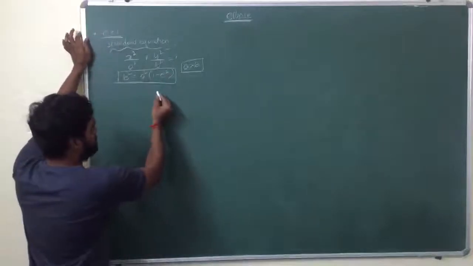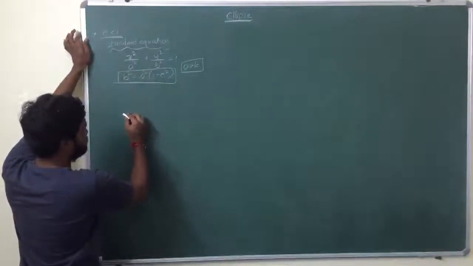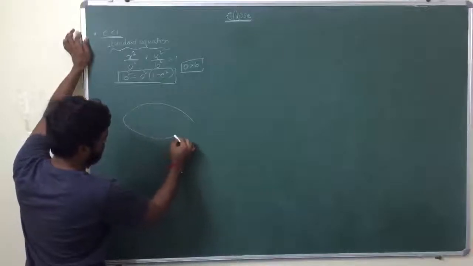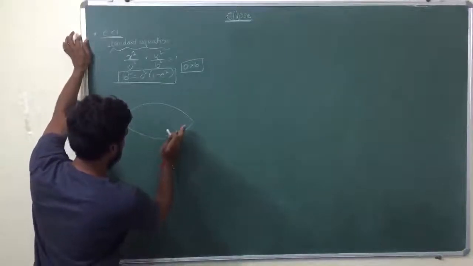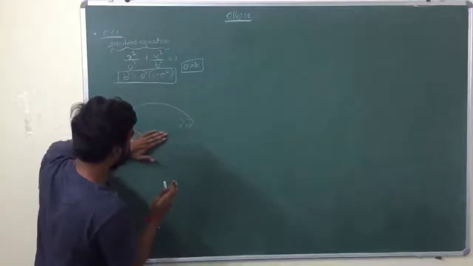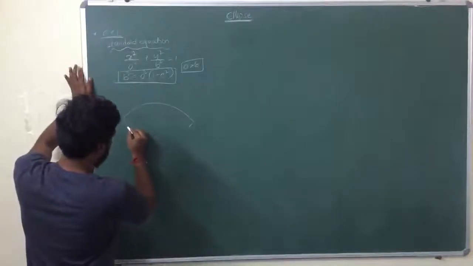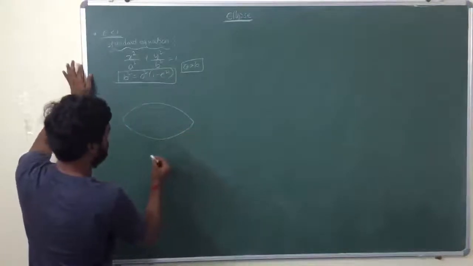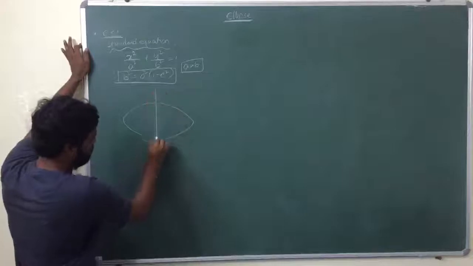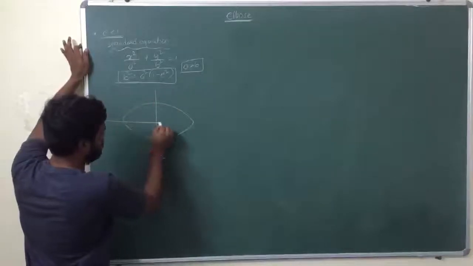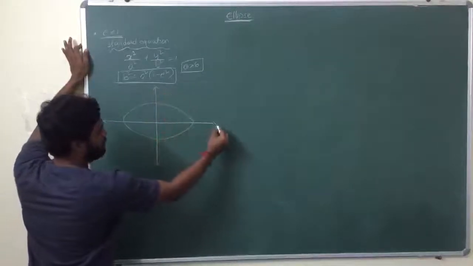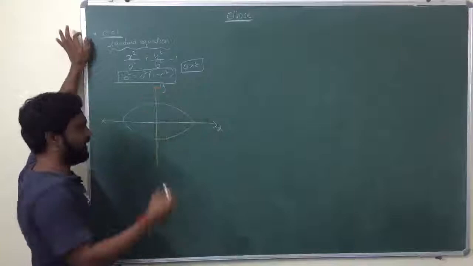Now we'll draw the figure. X-axis, y-axis.